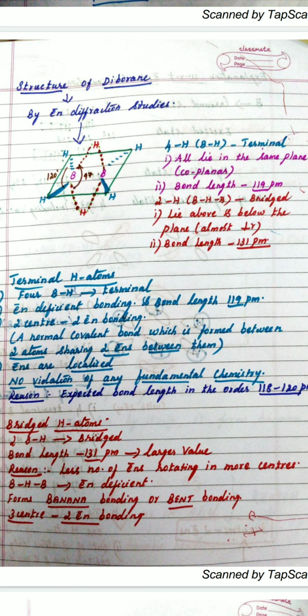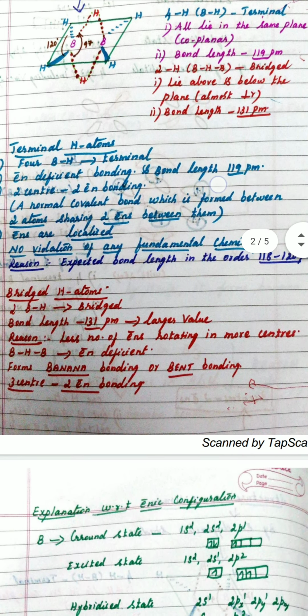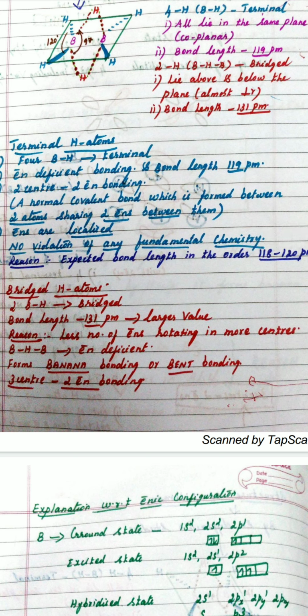Next, when you come to bridged hydrogen atoms, there are 2 bridged hydrogen atoms here, and the bond length, as I mentioned, is 131 picometer.